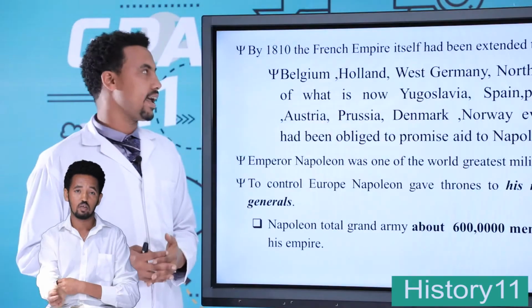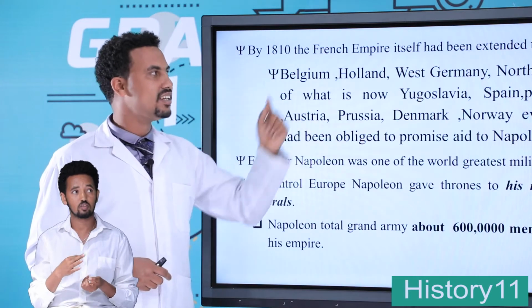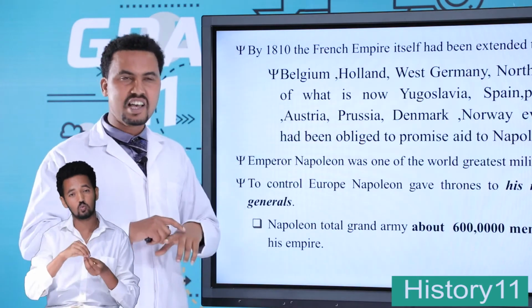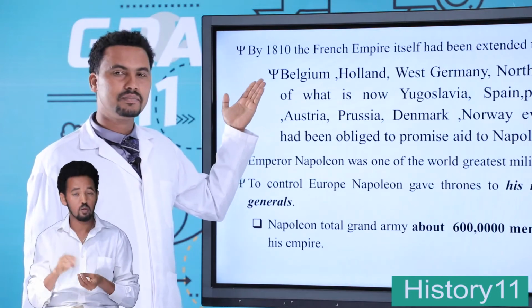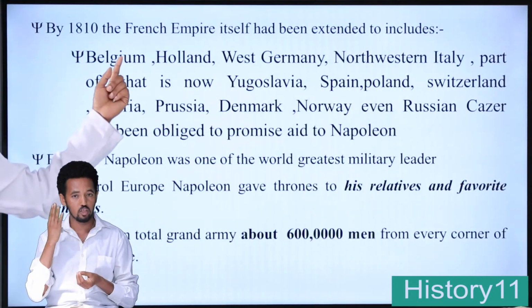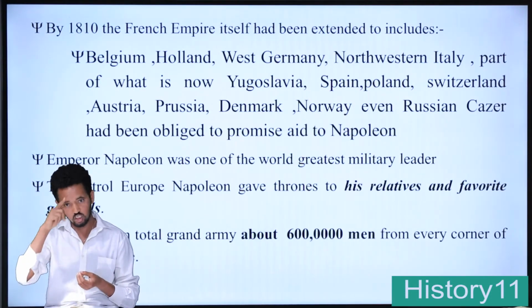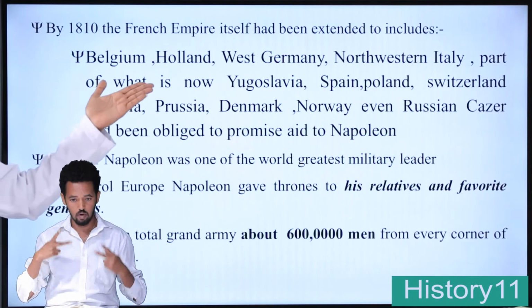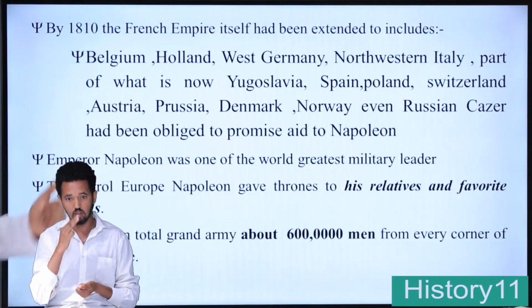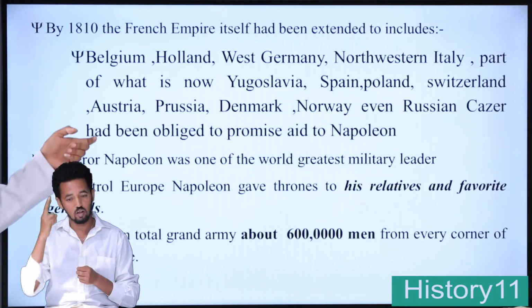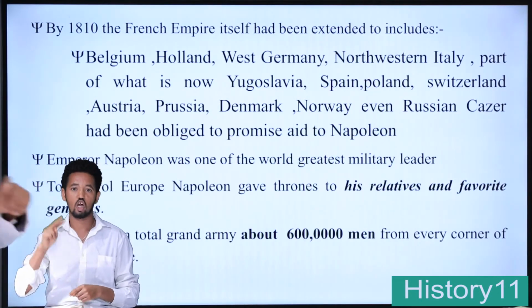By 1810, the French Empire itself had been extended to include Belgium, Holland, West Germany, northwestern Italy, part of what is now Yugoslavia, Spain, Poland, Switzerland, Austria, Prussia, Denmark, Norway, even Russia.